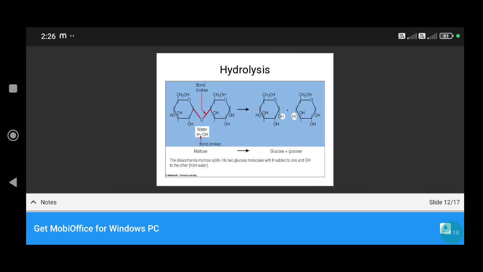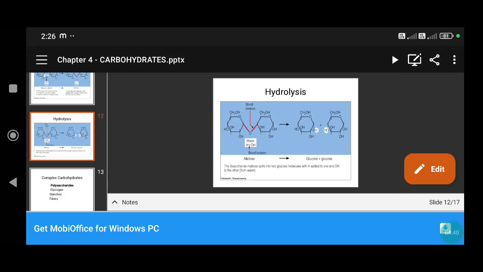Next, hydrolysis of carbohydrates. In hydrolysis of carbohydrates, bonds are broken by water. Maltose gives glucose plus glucose. The disaccharide maltose splits into two glucose molecules, with hydrogen added to one and OH to the other from water.